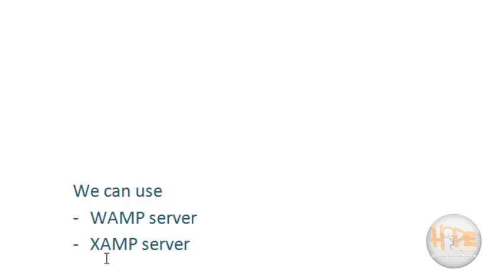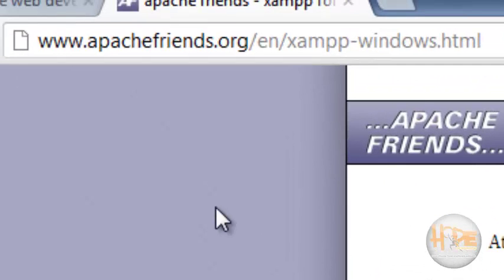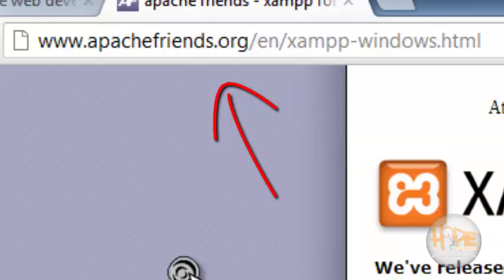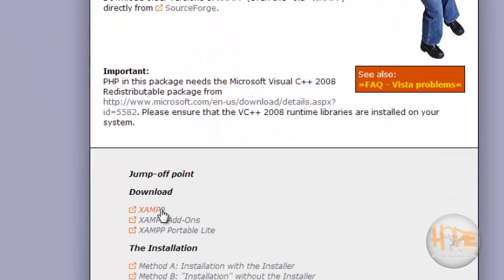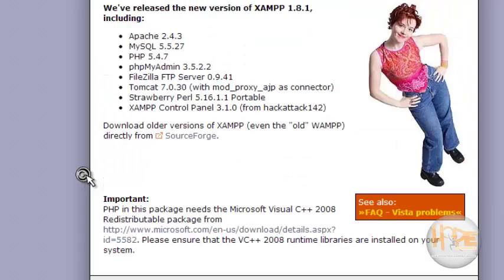Let's see how to download this XAMPP server. Go through the Apache site and here you can find the download option. I have already downloaded it, so let's see how to install it. But first let's check this version. It contains Apache, MySQL and PHP with phpMyAdmin.